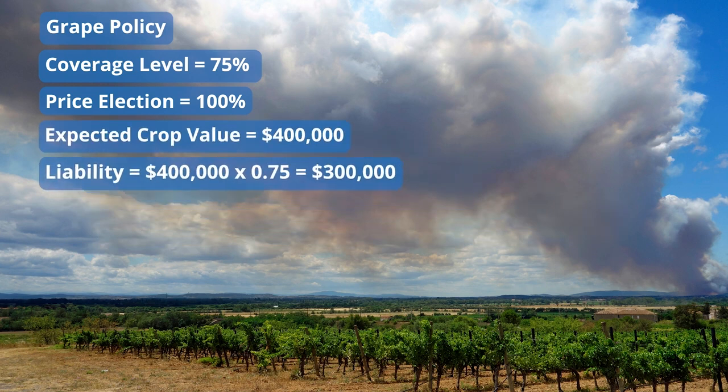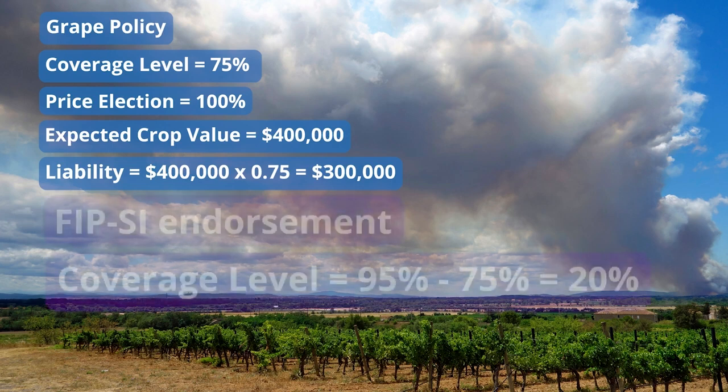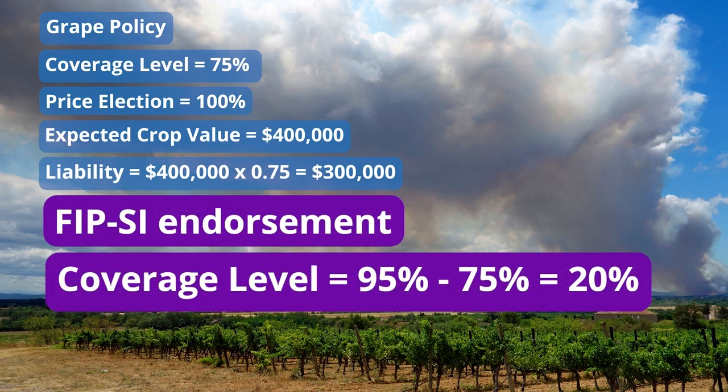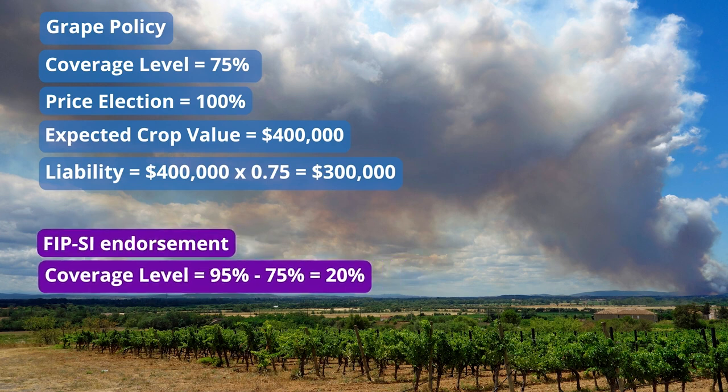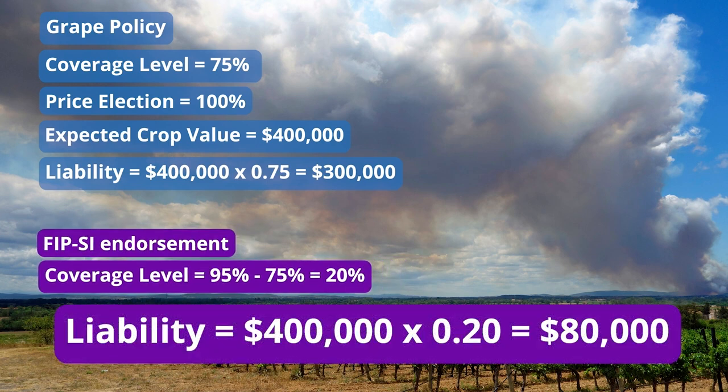You also purchase the FIP-SI endorsement. FIP-SI provides an additional band of coverage up to 95% of the expected crop value. In this case, FIP-SI covers an additional 20% of your expected crop value. The FIP-SI liability for this example is $80,000.